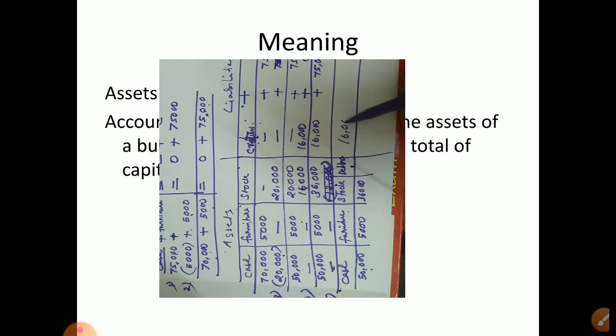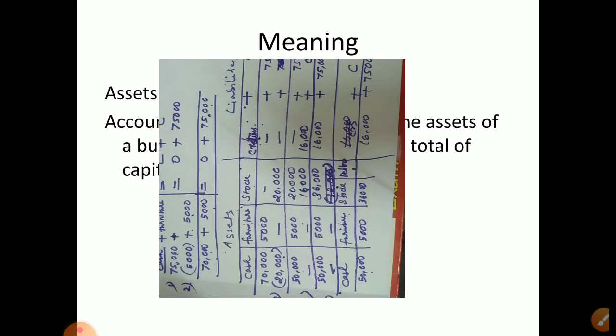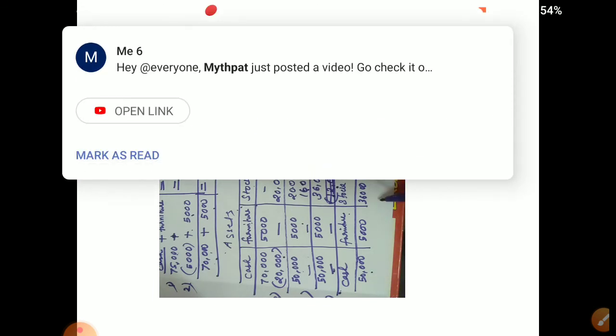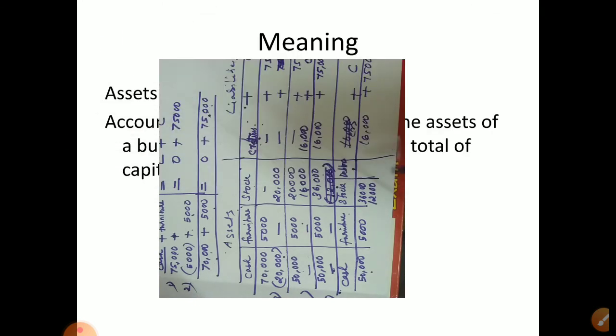Liability side creditors 16,000 plus capital 75,000. Okay, now what happened? We sold goods. How much goods we sold? Cost price we have to minus from the stock. Remember, cost price you have to minus from the stock. So 12,000 we sold, that we have to minus from the stock.